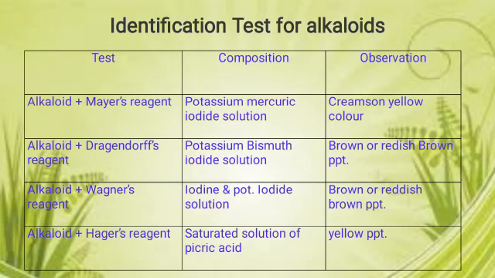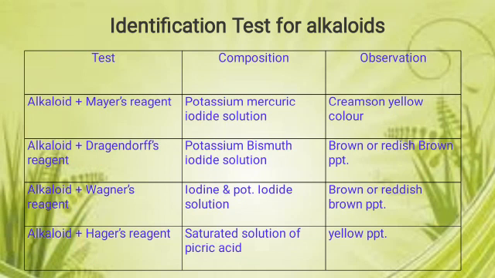The different identification tests for alkaloids are Mayer's, Dragendorff's, Wagner's and Hager's reagent tests. You can remember the names of these tests by MDWH, the short form. When alkaloids are treated with Mayer's reagent, it gives a crimson to yellow precipitate. With Dragendorff's reagent, it gives a brown to reddish brown precipitate. With Wagner's reagent, it gives a brown or reddish brown precipitate. With Hager's reagent, it gives a yellow precipitate.